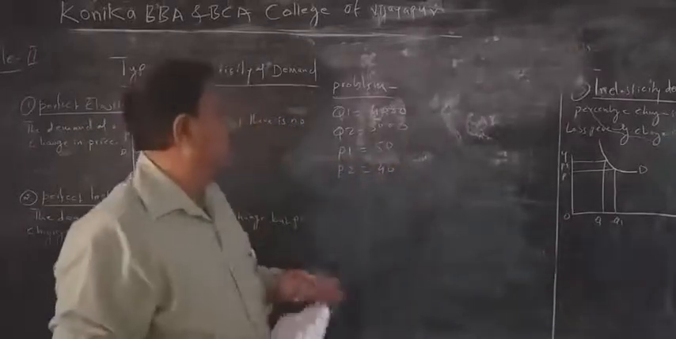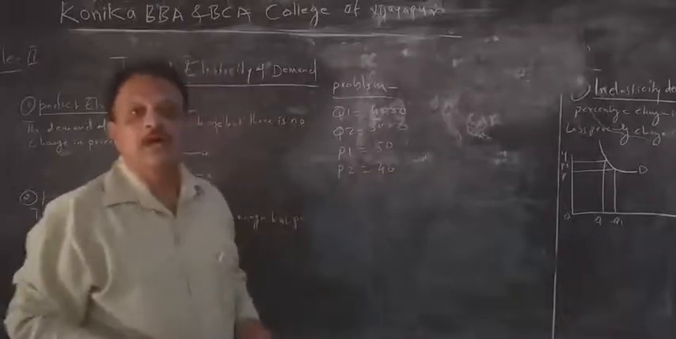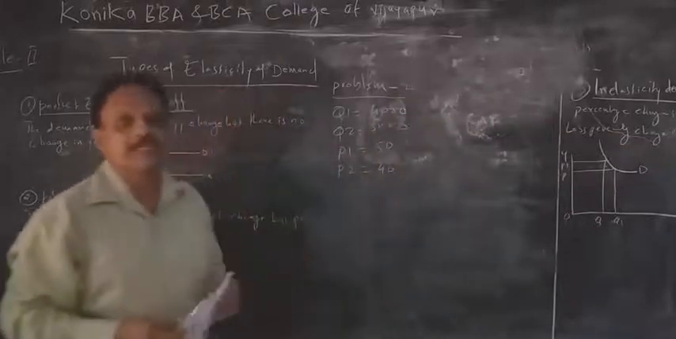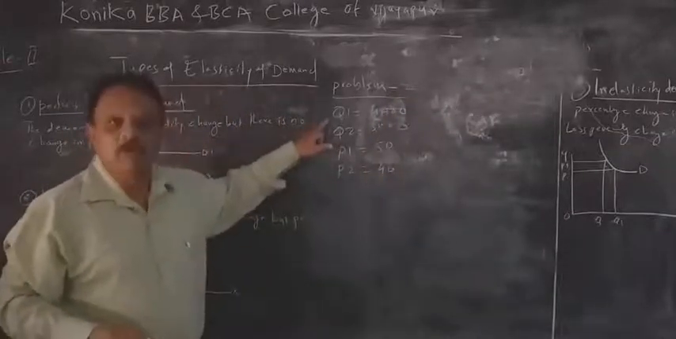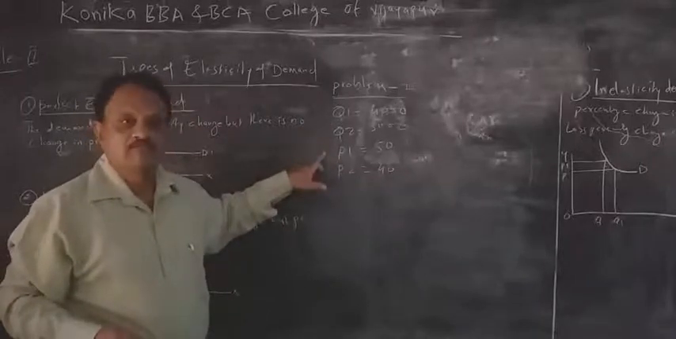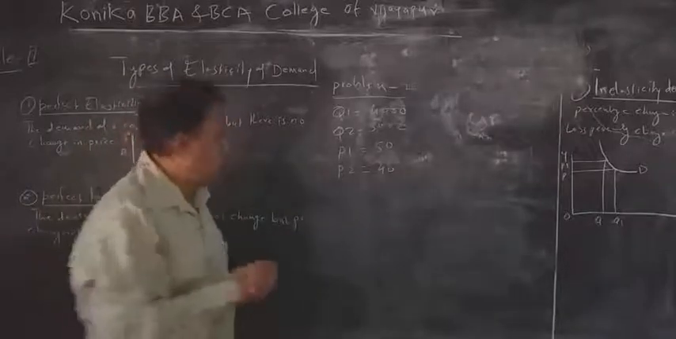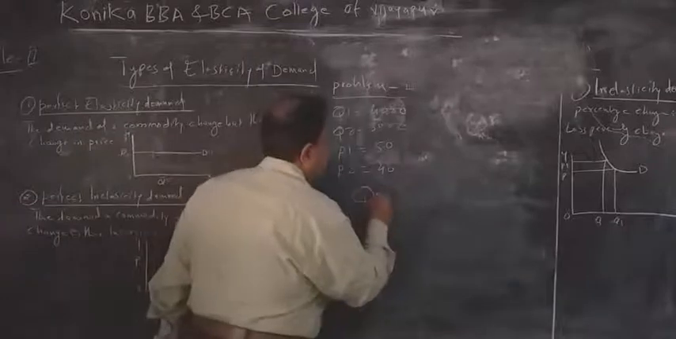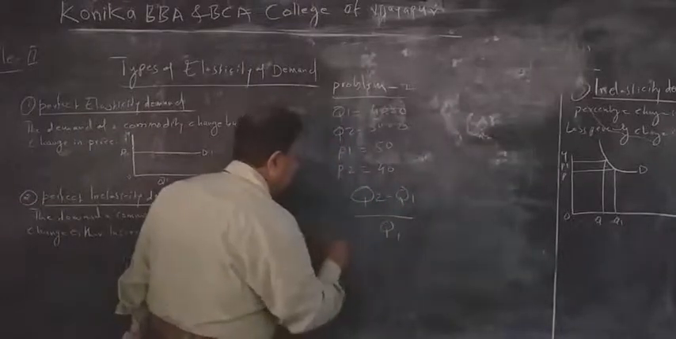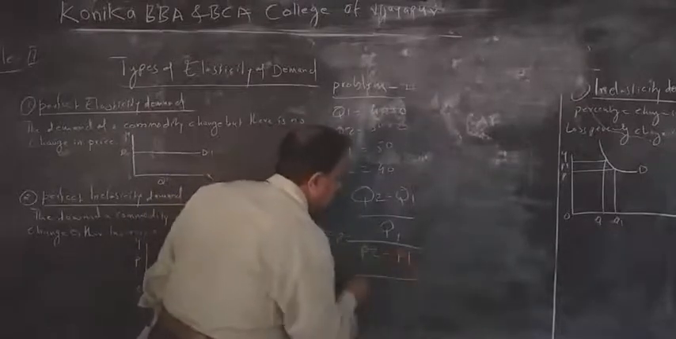This is a problem you please solve in your house. This is homework for you. Later on I will solve this. Q1 4,000, Q2 5,000, P1 50, P2 40. What is the formula for price elasticity of demand? I told you again: Q2 minus Q1 divided by Q1, divided by P2 minus P1 divided by P1.